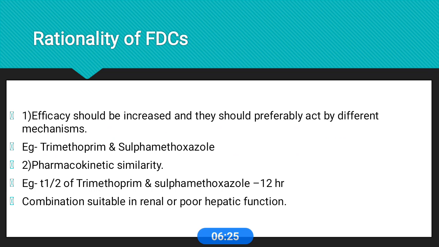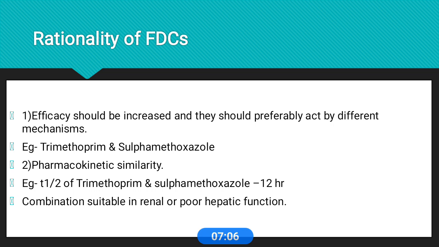So what is the rationality of FDC? Rationality means that if we combine two drugs, this should show increased efficacy, and they should preferably act by different mechanisms, because sometimes we add two drugs in the same class and sometimes in different classes. So they show different mechanisms. When adding these two drugs, they should potentiate the efficacy. If the combination shows good efficacy, we can say it is a rational drug.